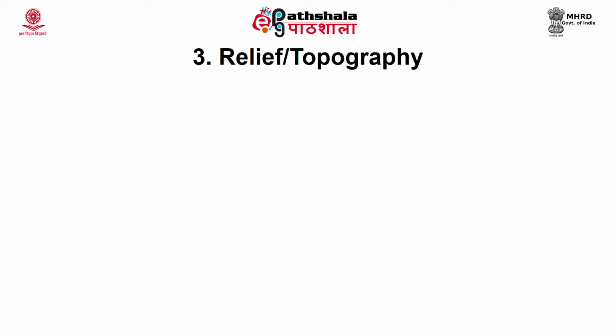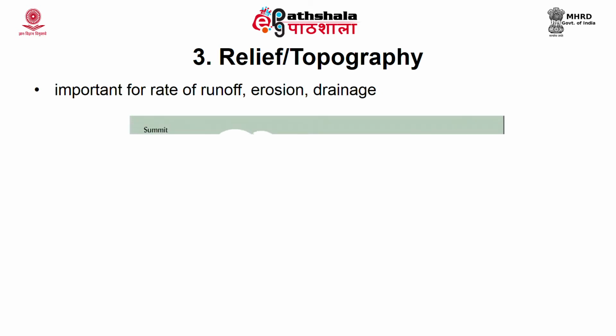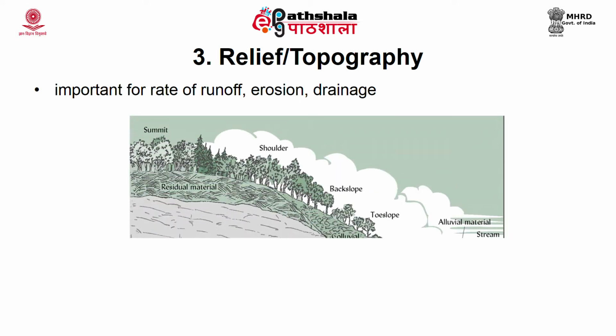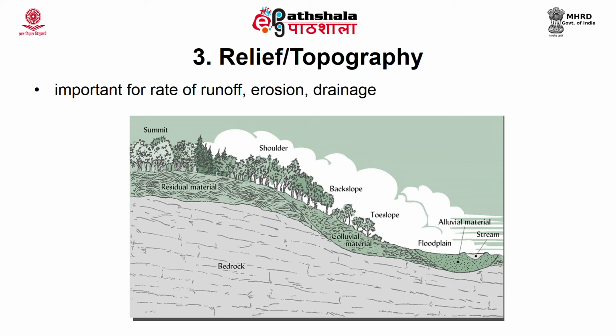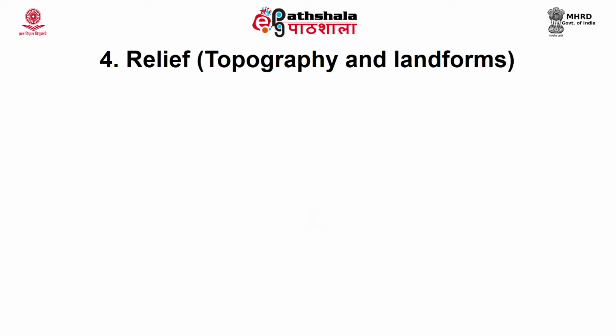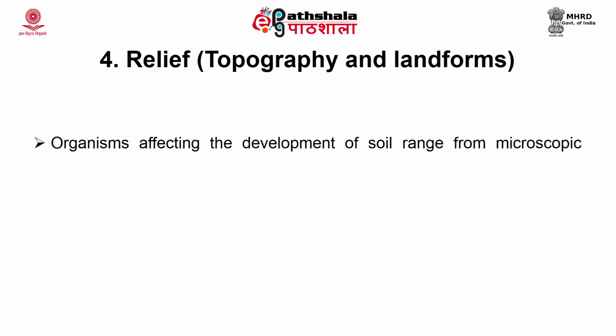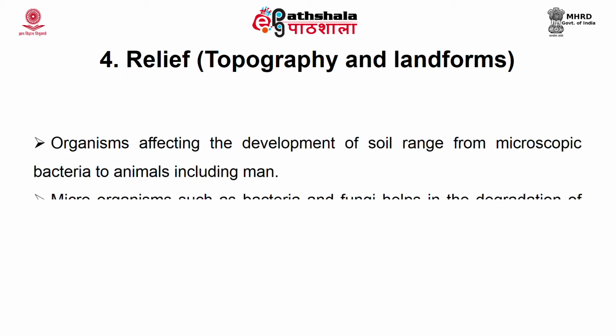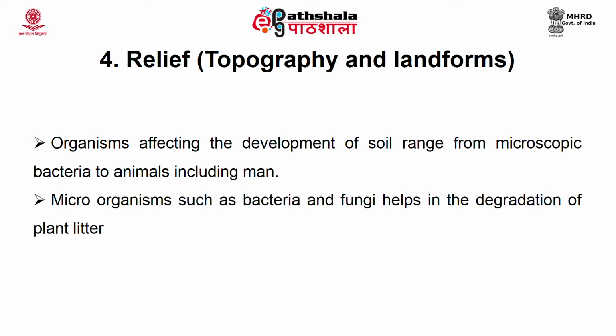Another important factor is relief, that is, the landforms and topography of a particular area. Relief is not static, it is a dynamic system. It influences soil profile thickness. It has an effect on climate, which is also a soil forming factor. Gradient affects runoff, percolation and mass movement. It influences aspect, which creates microclimatic conditions of the area.